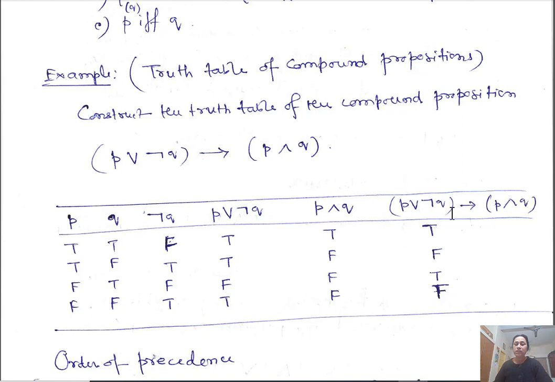So this implication means whenever this is true but this is false, in that case it is false, otherwise it is true. True, false: in this case it is false, otherwise it is true. Okay, check that thing, check this.